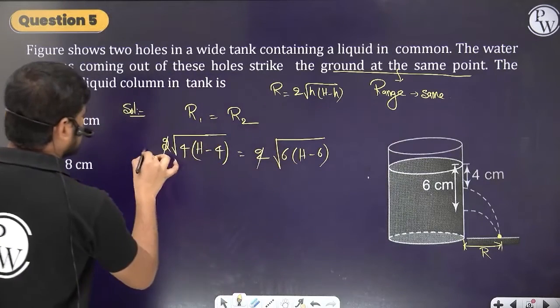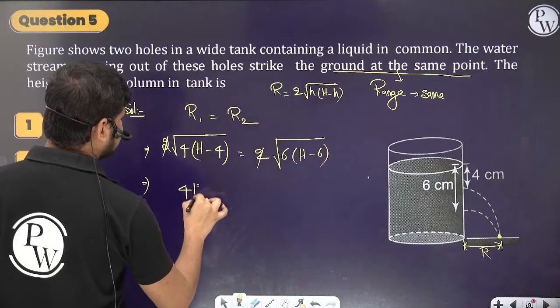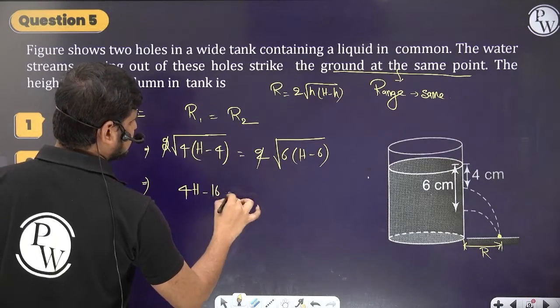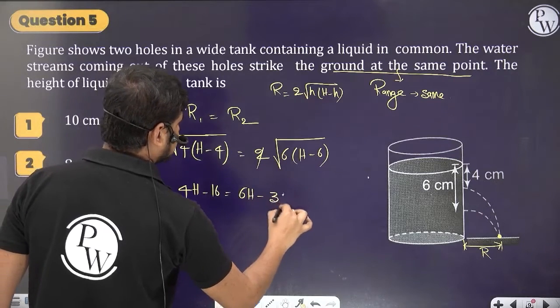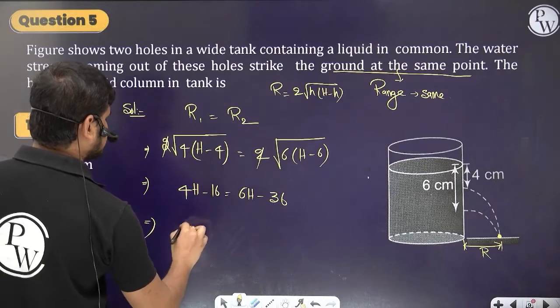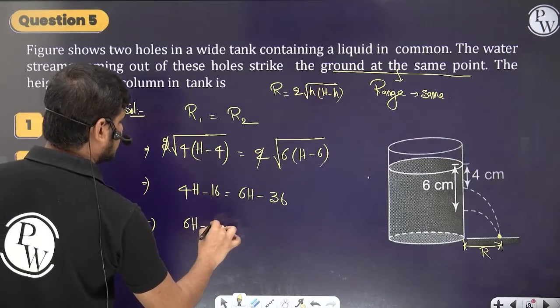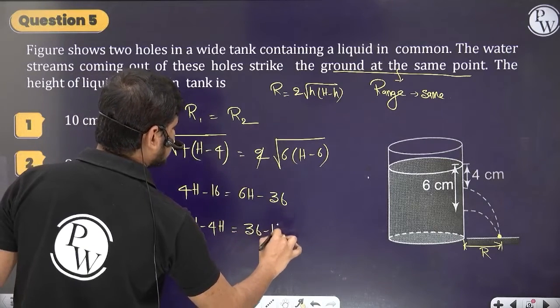The 2 gets cancelled. Then squaring on either side we get 4H minus 16 is equal to 6H minus 36. Bring this 4H to that side, so 6H minus 4H is equal to 36 minus 16.